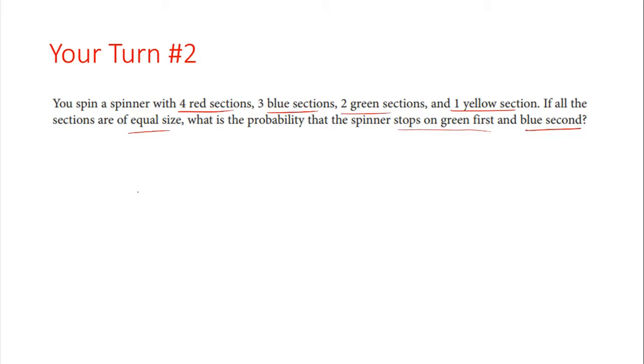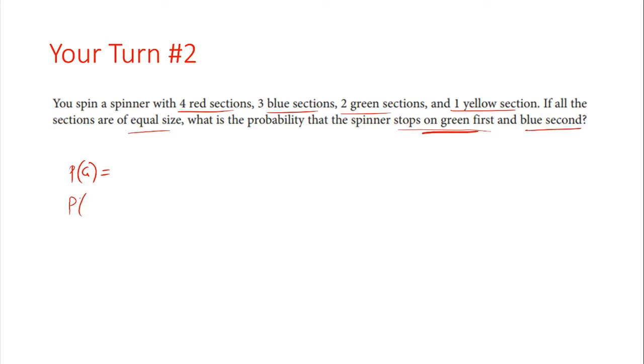Well, first things first, we have to figure out the probability of your spins. Let's see. Green, right? Green first. So we actually have to figure out the probability of green first. Then we actually have to figure out the probability of blue.